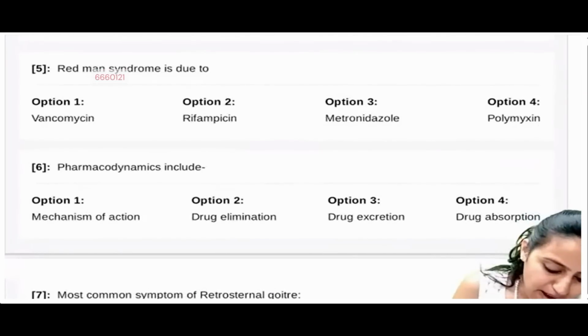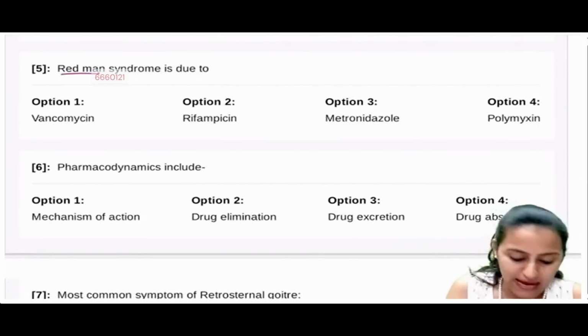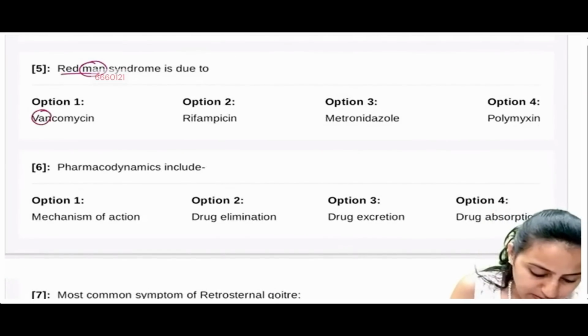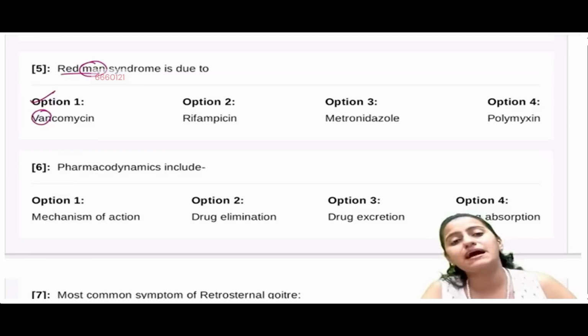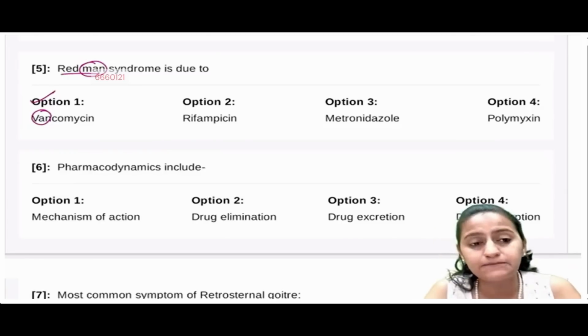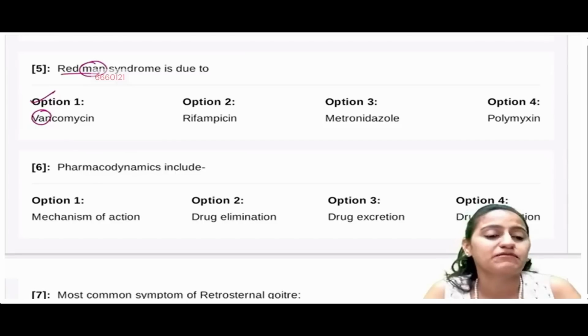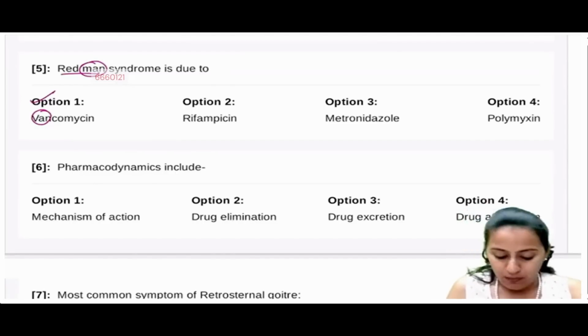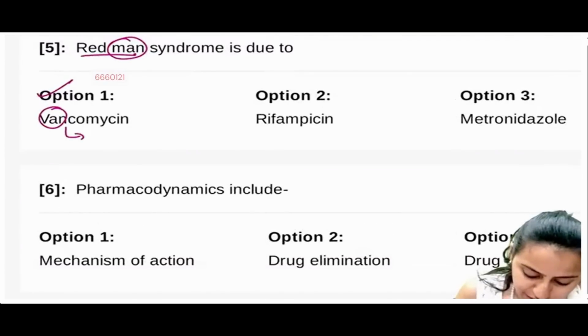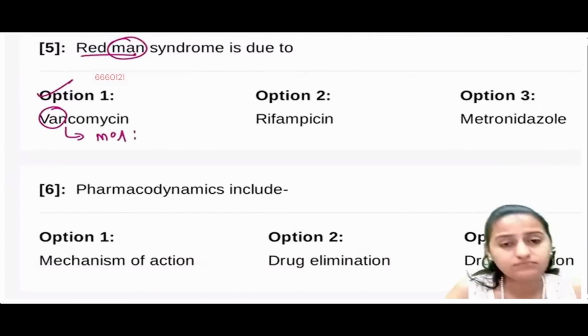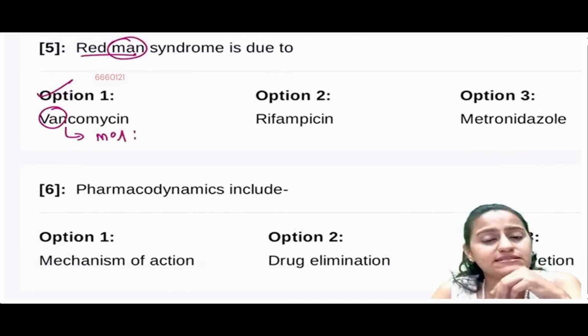Next one: red man syndrome is due to van. So remember, vancomycin. Red man syndrome is due to vancomycin. It's because of the histamine release. It can be prevented by giving slow IV infusion. Okay, by giving slow IV infusion. What is the mechanism of action of vancomycin? Is it a cell wall synthesis inhibitor or is it a protein synthesis inhibitor?